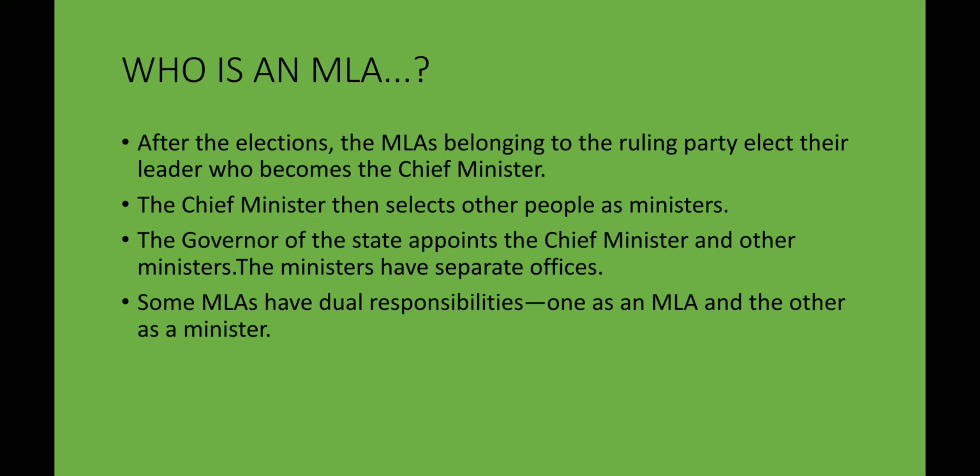The ministers have separate offices, like I told you earlier. One minister can have transport department, the other minister can have education department, the other minister can have electricity department, okay. So the governor of the state appoints the chief minister and also the other ministers along with him.